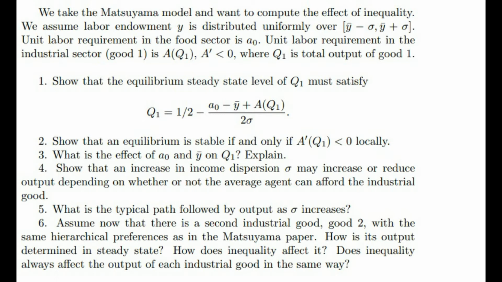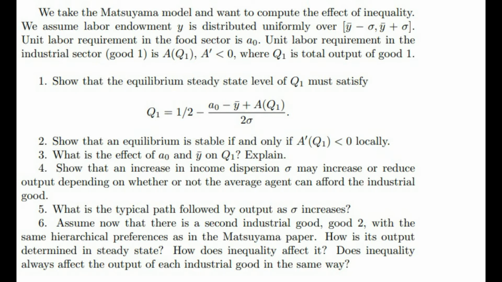We take the Matsuyama model and want to compute the effect of inequality. We assume labor endowment Y is distributed uniformly over the interval [Y̅ minus sigma, Y̅ plus sigma]. Unit labor requirement in the first sector is A0. Unit labor requirement in the industrial sector, good 1, is A(Q1), where A' is less than 0 and Q1 is total output of good 1.